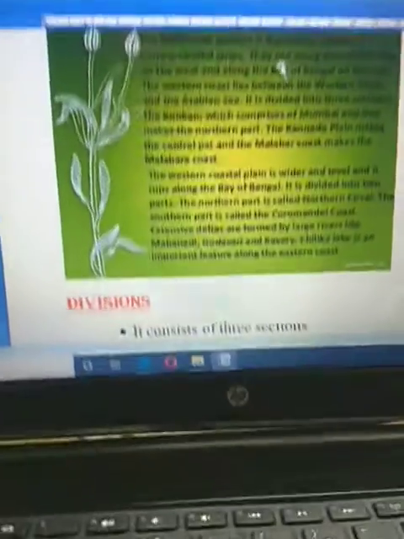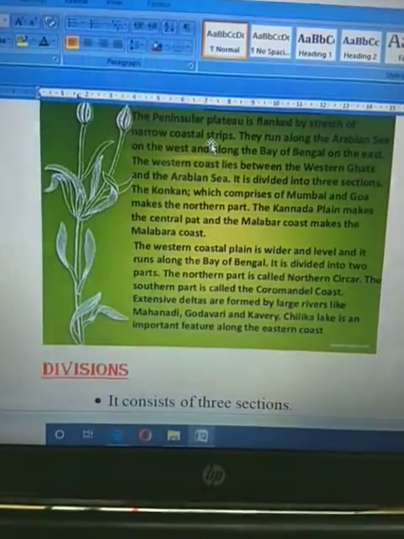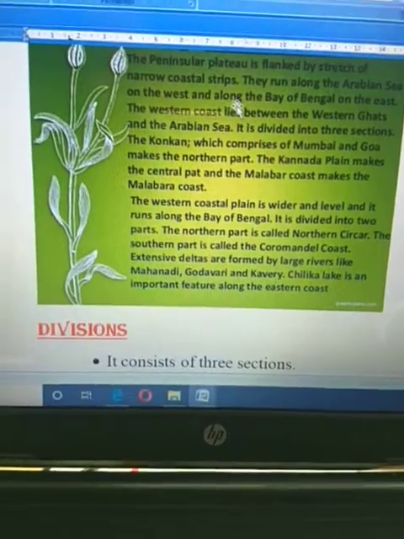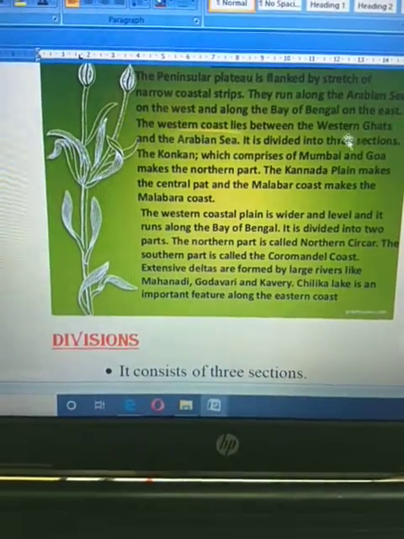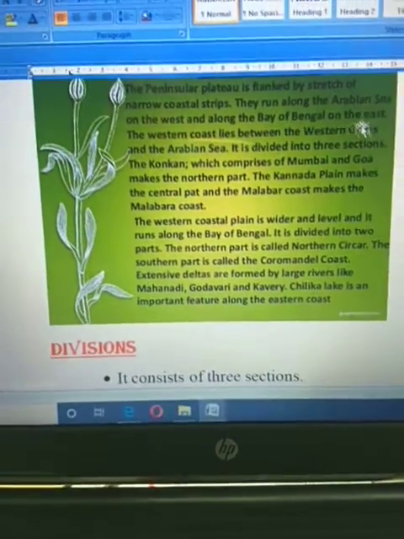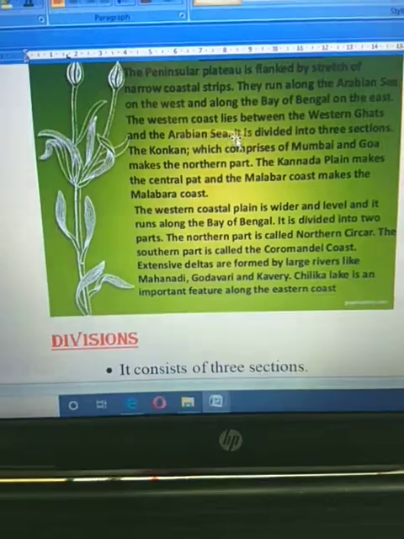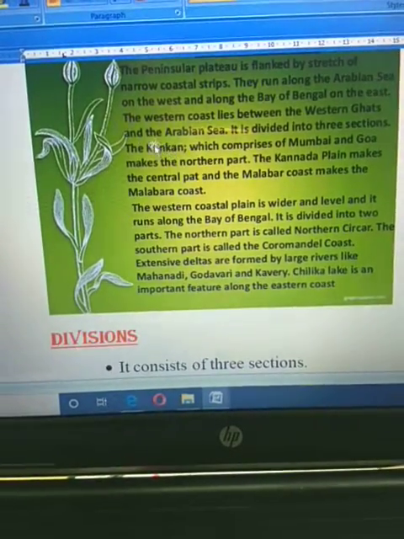The peninsular plateau is flanked by a stretch of narrow coastal plain. Means the peninsular plateau is covered, one boundary is made by the coastal strips there. They run along the Arabian Sea on the west and along the Bay of Bengal on the east. The western coast lies between the Western Ghats and the Arabian Sea.